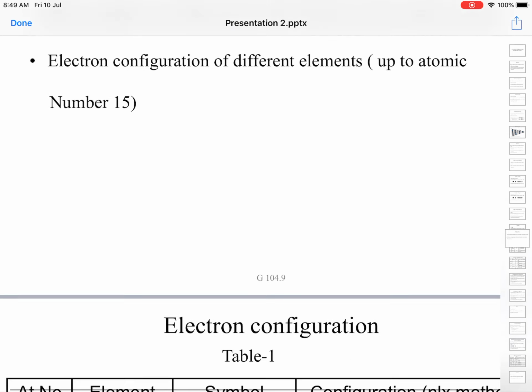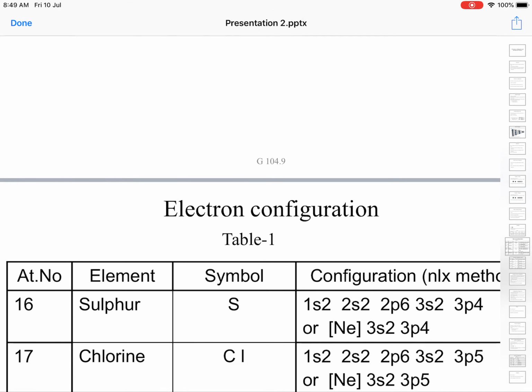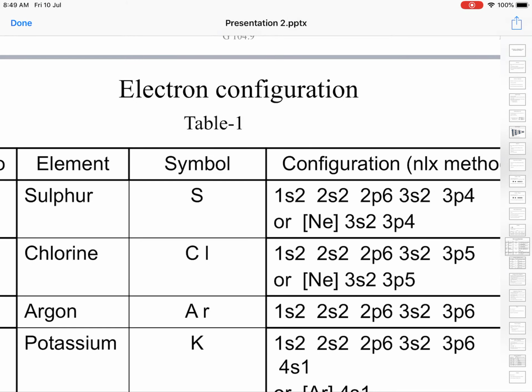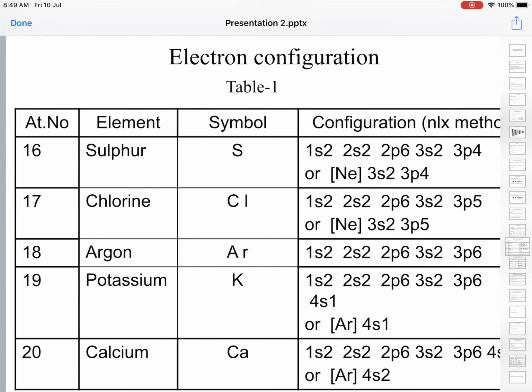Next, let us try to write the electronic configuration of a few elements. First, sulfur. The atomic number is 16, so 16 electrons are there. We can write 1s2, 2s2, 2p6, 3s2, 3p4. The configuration up to 2p6, 1s2, 2s2, 2p6, is the neon configuration, so we can write a neon core.